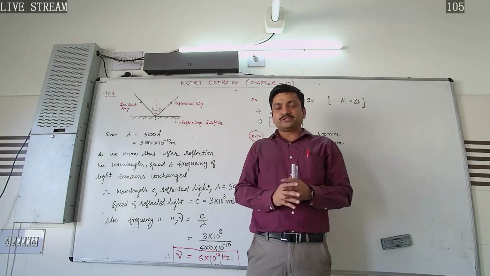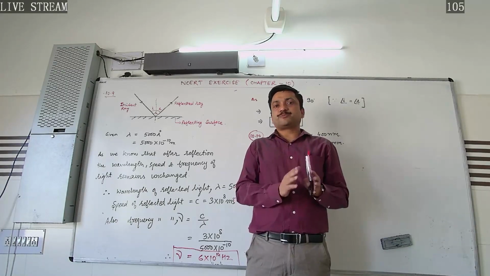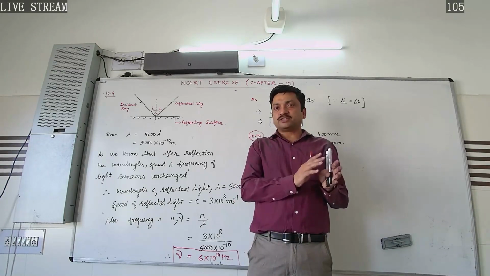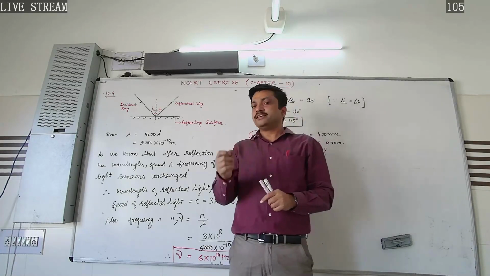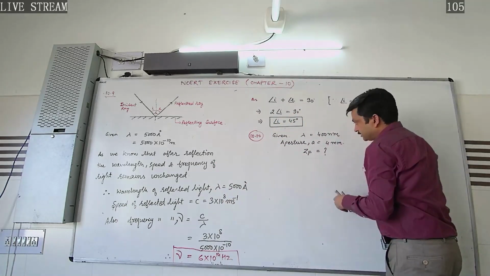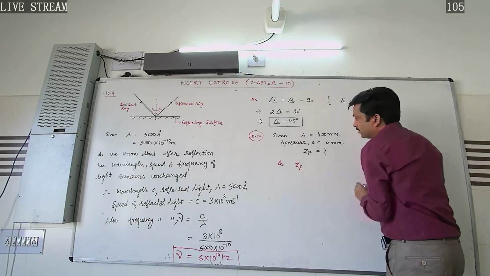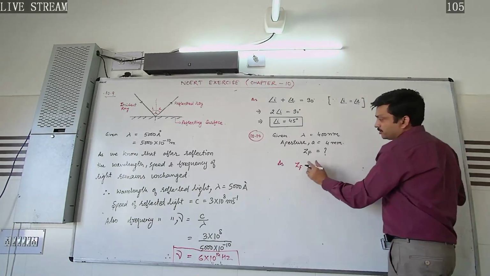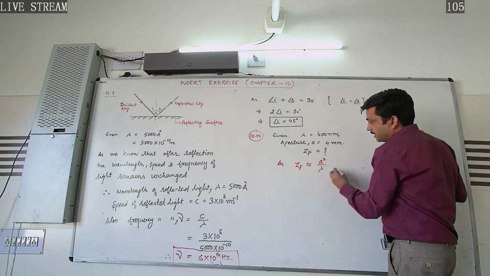The distance at which the diffraction spread of the image on the screen is equivalent to the size of the aperture. Under that condition, ray optics was valid. So here we will write, as we know that for ray optics to be a good approximation, ZF must be equal to A squared by lambda.